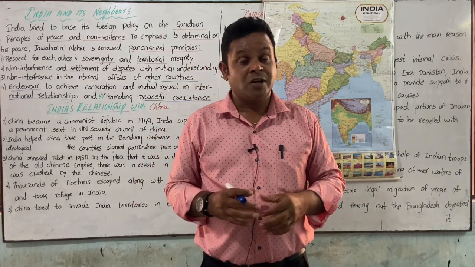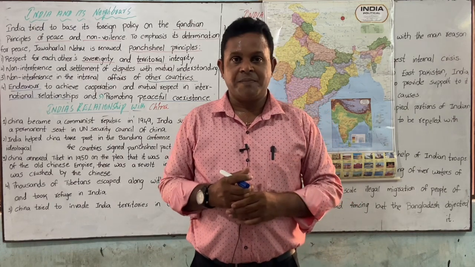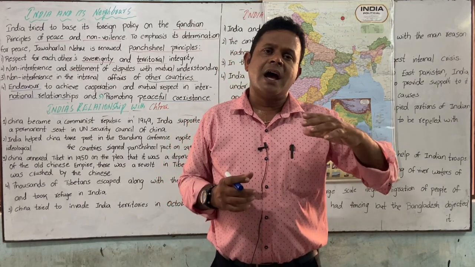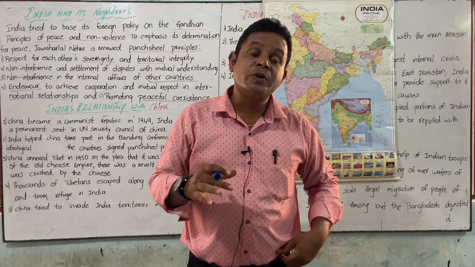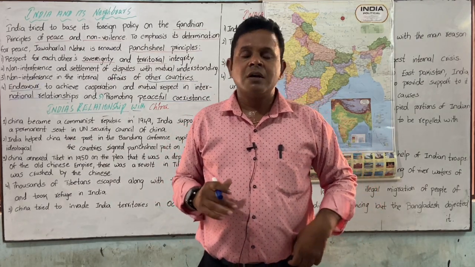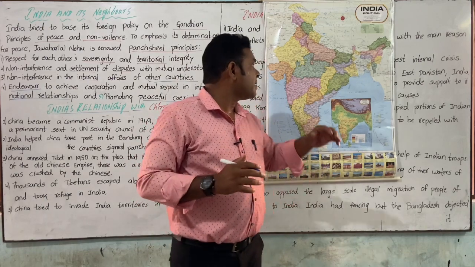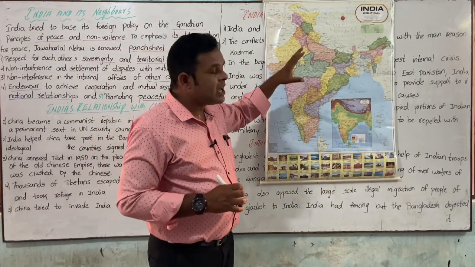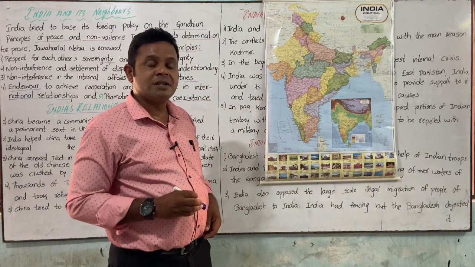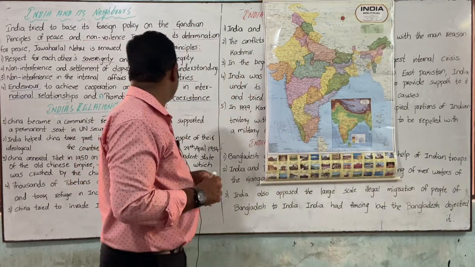Not only that, there is the Great Wall of China. They are well educated people, but they didn't know the value of zero, and they were the first to introduce the civil service examination. But what type of relation have we made, and in what manner are we connected with China? That is what we are going to know here.